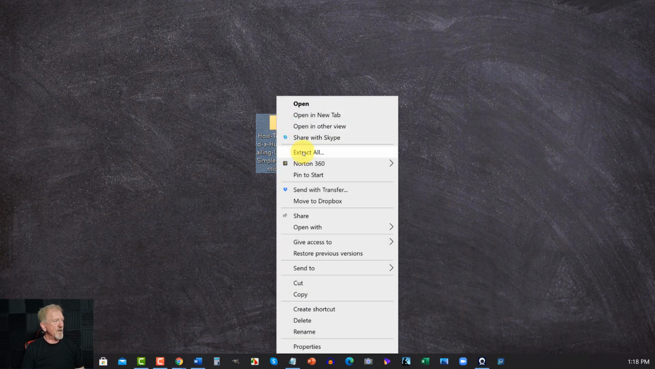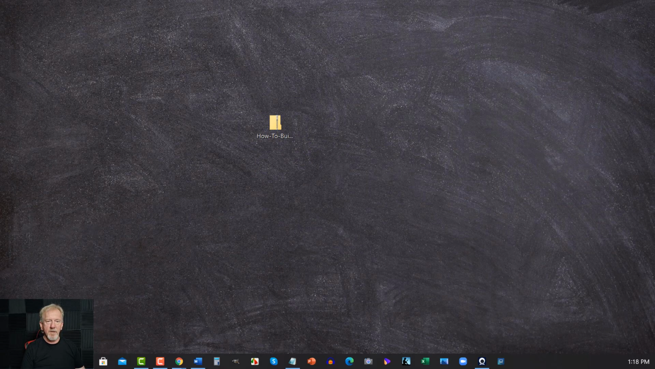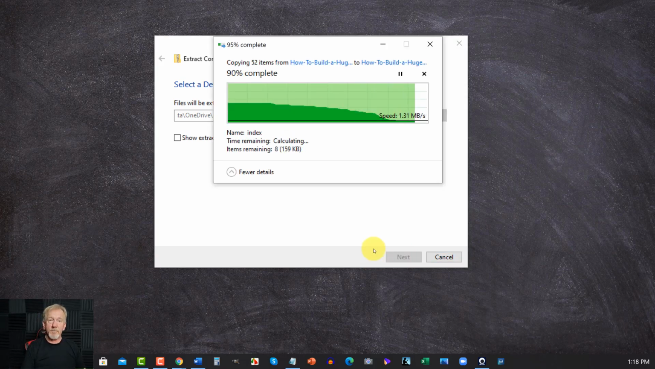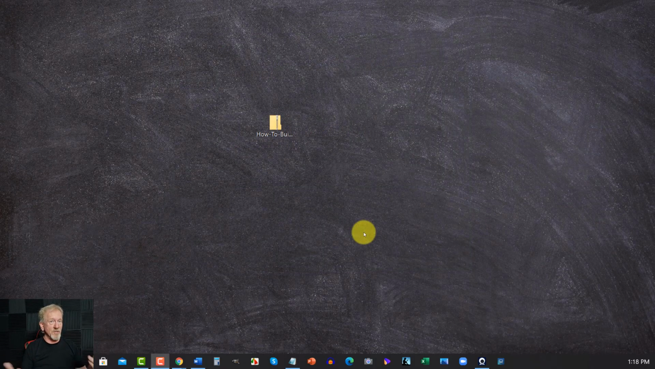I'm sorry, I'm going to just drag that one over here. Drag that over here, and to extract it, all you have to do is right click, go over here to where it says extract all. That'll bring this dialog box up, and then all you have to do is hit extract. Now, I believe if you're on a Mac, all you have to do is just double click on it and it extracts it for you. Really quite simple. Now let's keep going.